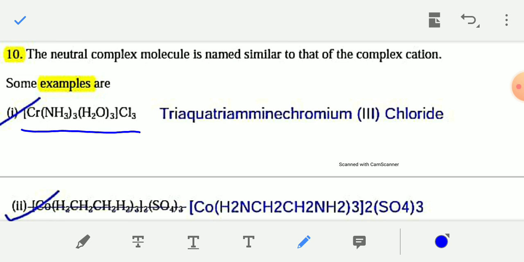There are 3 water molecules, so triaqua, and 3 NH3 molecules, so triammine. As chromium is present in the cationic part, you write chromium: triaquatriamminechromium. The oxidation number of chromium in this compound is 3, so chromium(III), and the 3 chloride ions are present as counter ions, so you write the name chloride.